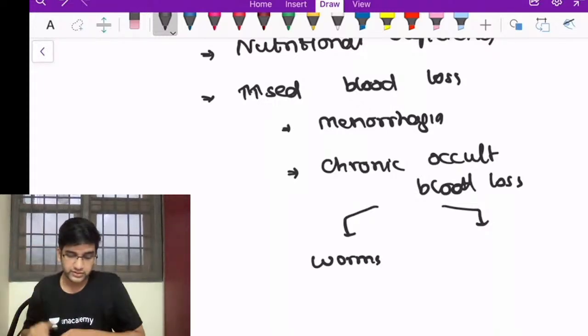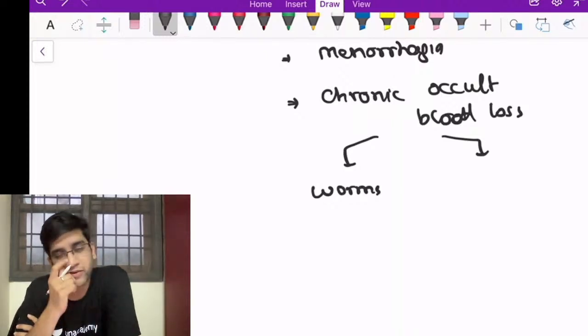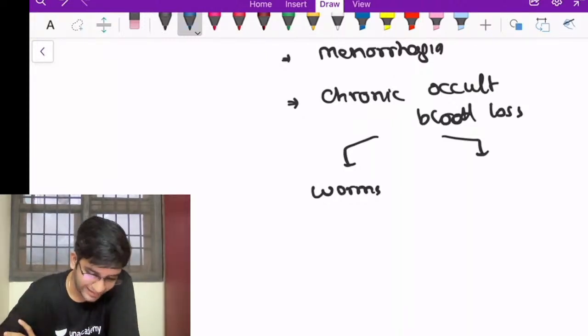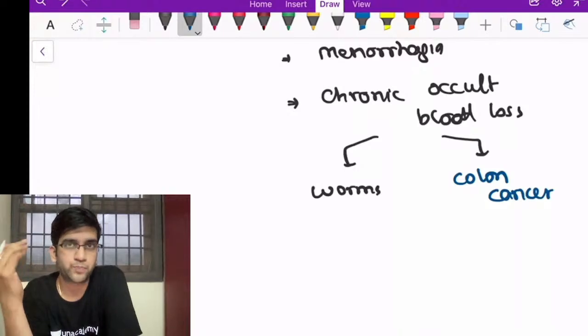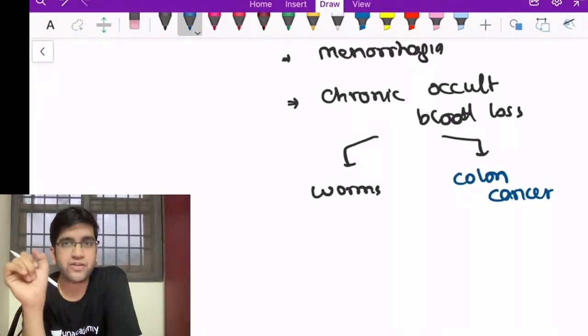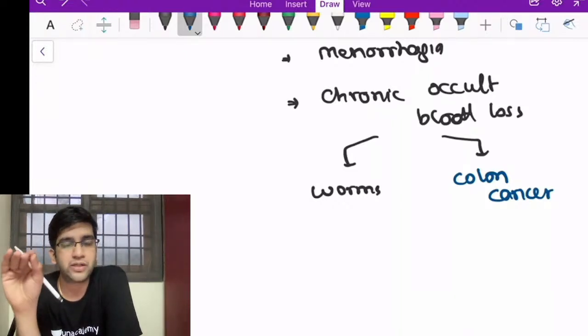The next important thing, this comes in an MCQ, not just in MCQ, in your real life as well, because it is a very, very common finding seen in real life. In the elderly, colon cancer. Keep this in mind. When you have any question which says that a person is 70, 80 years old, a very, very elderly person, right? 70, 80 years old person having iron deficiency anemia, that too a new onset, think of an occult blood loss in the stool.